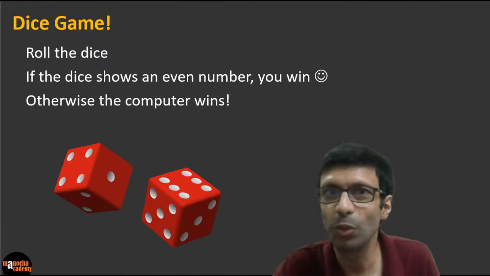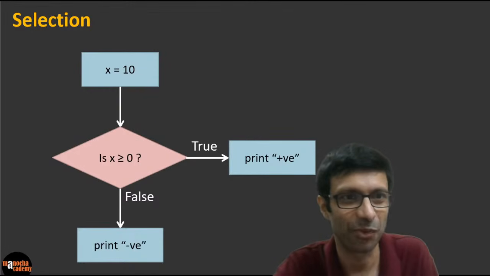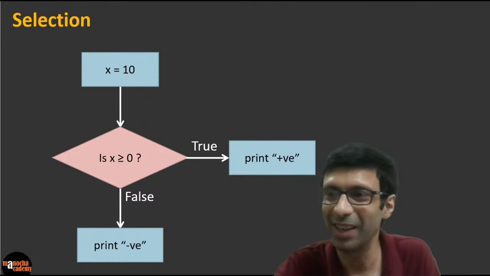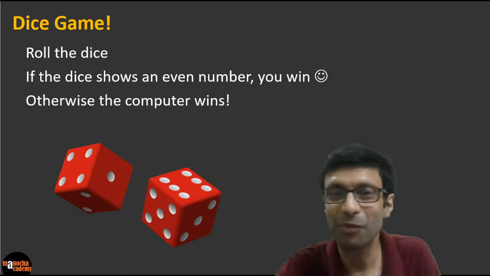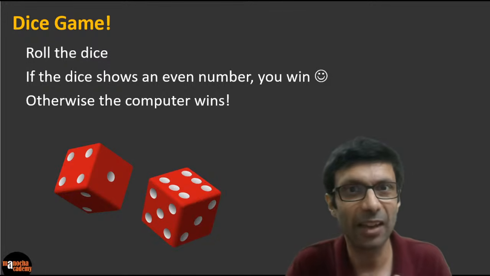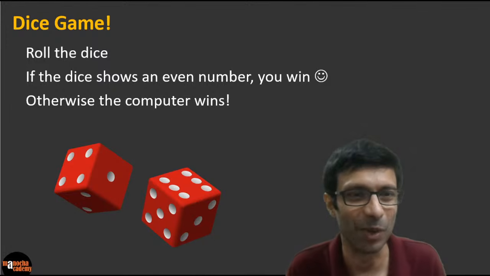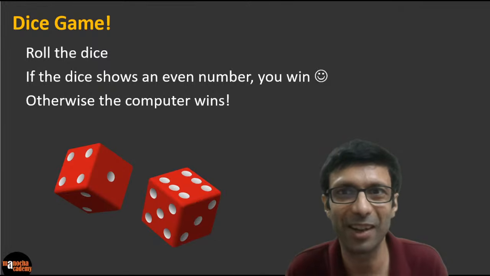So we can't just do with a simple sequence. We are going to use selection statements, if. So I'm going to show you that. Okay, so we have modified our simple program, and now our goal is to roll the dice, and if the dice shows an even number, you're the winner, otherwise the computer wins. So let's see how we can modify our game here.